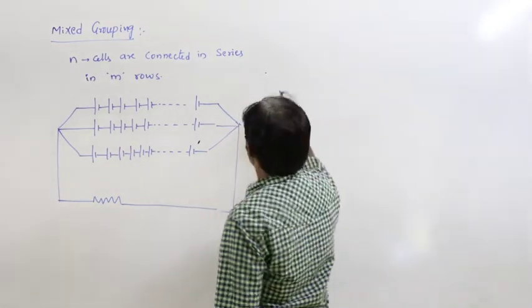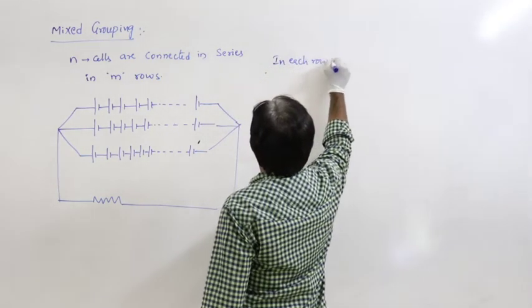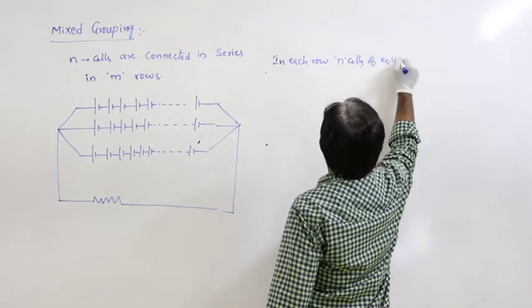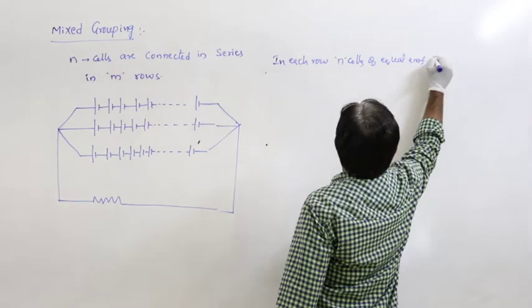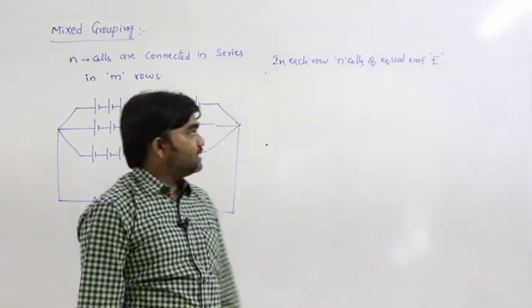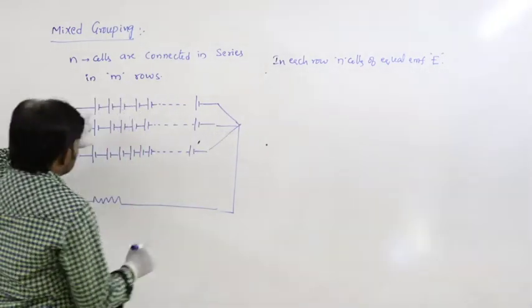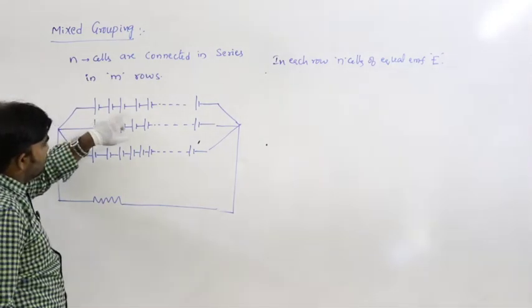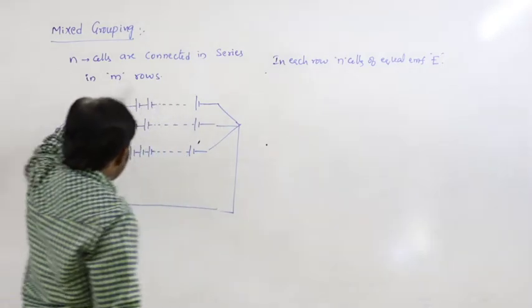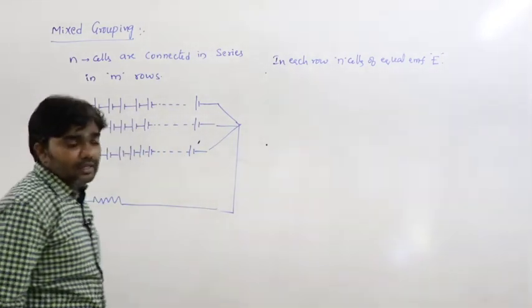In each row there exist n cells of equal EMF E. The EMF of the first cell is E, all have EMF E. The number of rows connected is m.